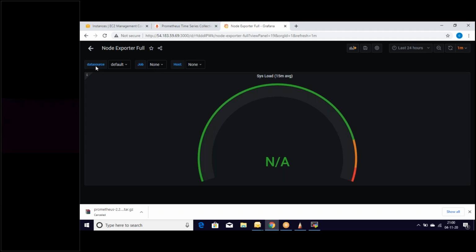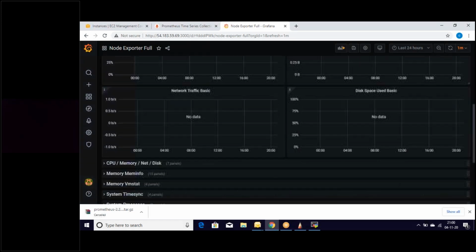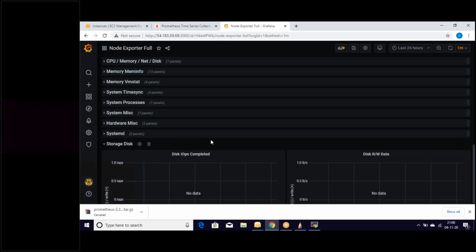Let's go to data sources. If I look for RAM used, there is no data. The servers are empty as of now. Tomorrow we'll explore all these things in a good way. Here I can view storage disks. Everything can be monitored.